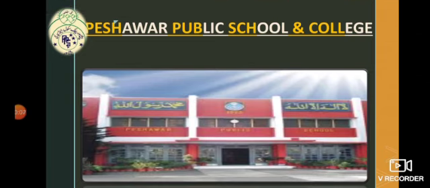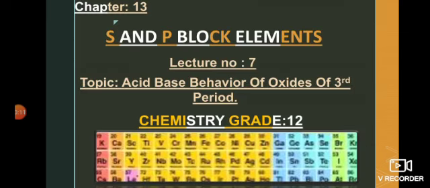Peshawar Public School and College. Today we will discuss chapter number 13, S and P block elements, lecture number 7. The topic of our discussion is the acid-base behavior of oxides of the third period.